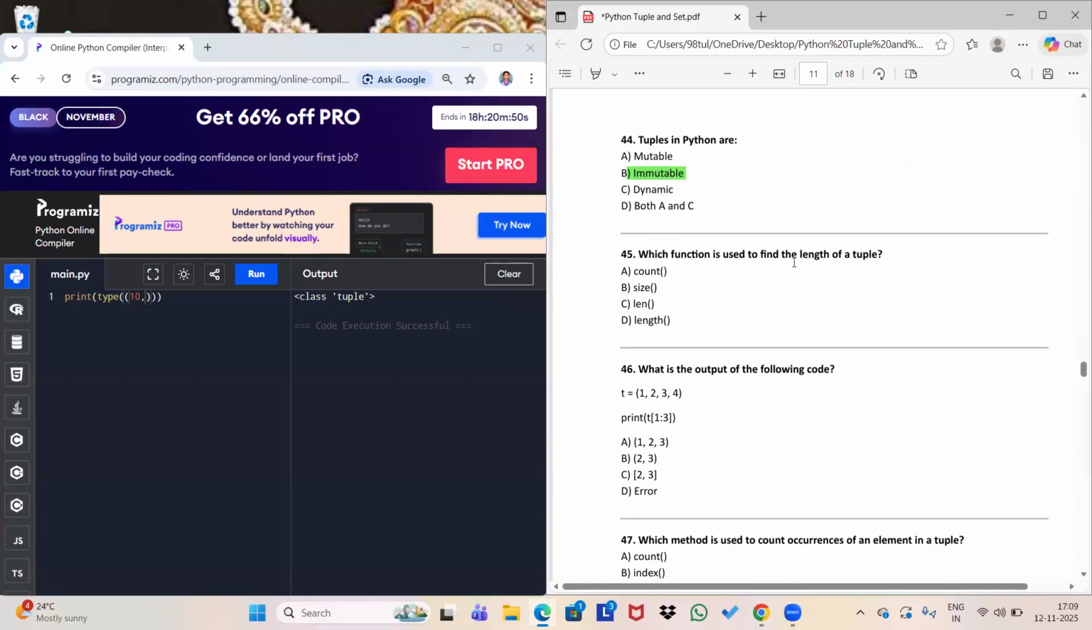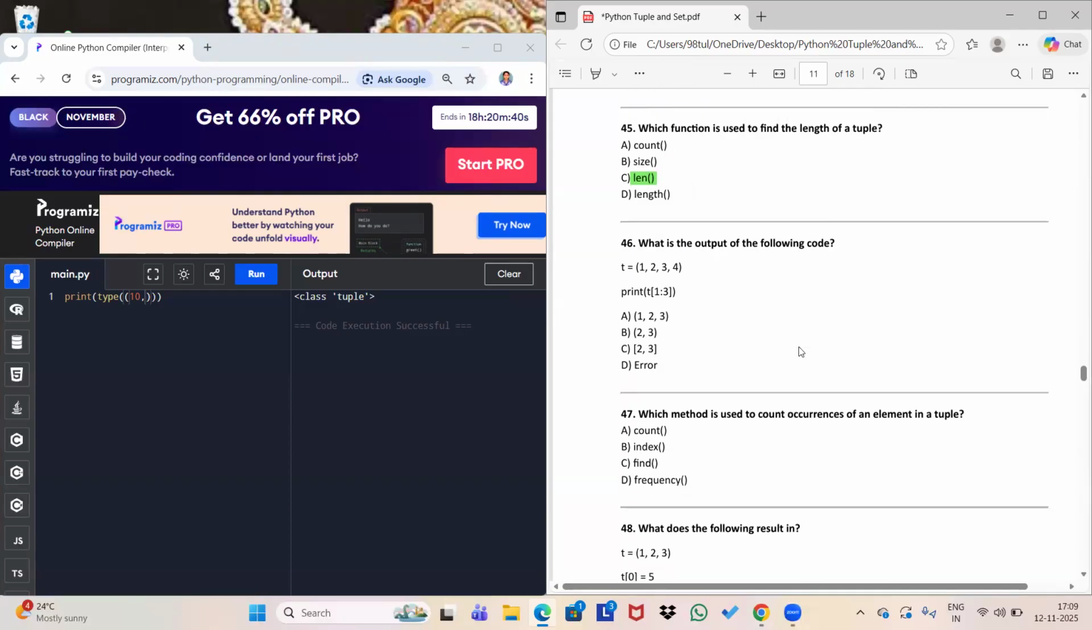Which function is used to find the length of a tuple? So the length of a tuple is found with len. We use this many times, len, to define the length.